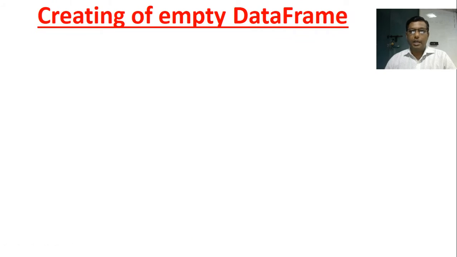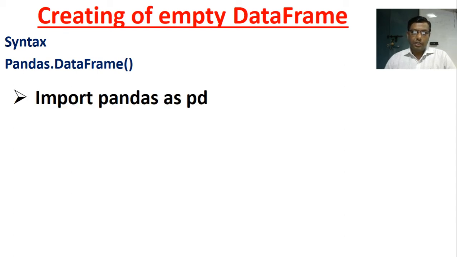Creating an empty data frame. The syntax is pandas.DataFrame. In the program, first you have to write import pandas as pd. Here pd is, we can say, a nickname of pandas, or an object.